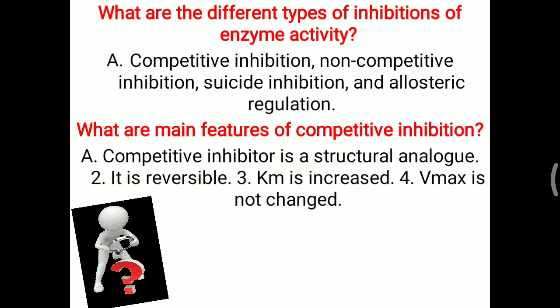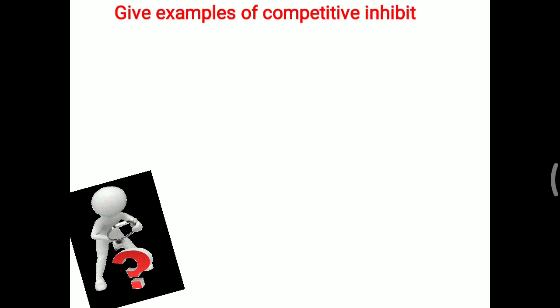This type of inhibition is reversible. When this type of inhibitor is present, the Km value will be increased, so the affinity of the enzyme towards the substrate is decreased, but Vmax, the maximum velocity of the enzyme, will not change. These are the main features. You have to remember that competitive means the Km value is increased or changing. So in relation to the Km value, you have to remember this inhibition, competitive as well as non-competitive.